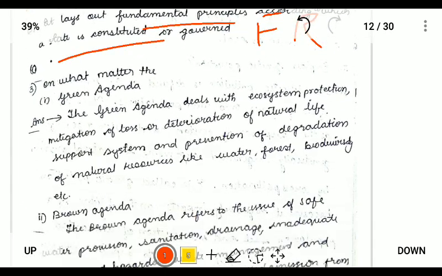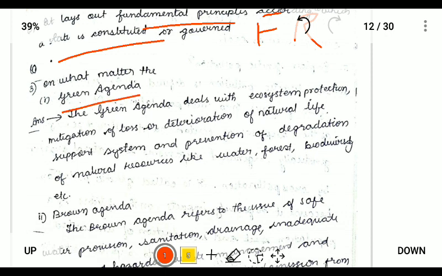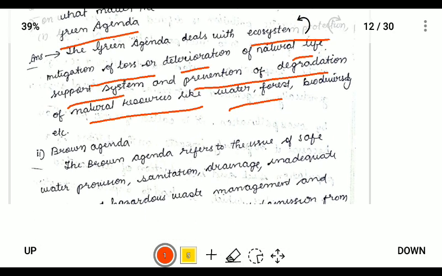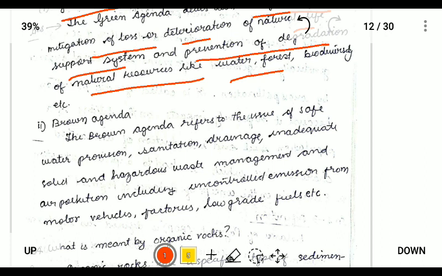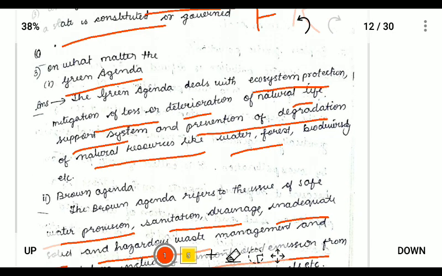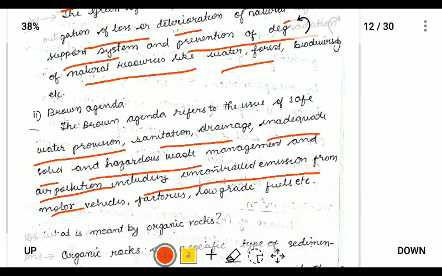The next question is on the green agenda. The green agenda is related to ecosystem protection, loss and deterioration of natural life support systems, and prevention of degradation of natural resources like water, forest, biodiversity, etc. And the brown agenda is for water provision, sanitation, drainage, inadequate solid and hazardous waste management, and air pollution, including uncontrolled emissions from motor vehicles. So the green agenda is for ecosystem protection, and the brown agenda is for water management.